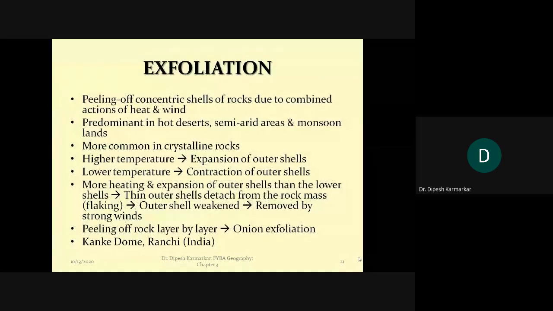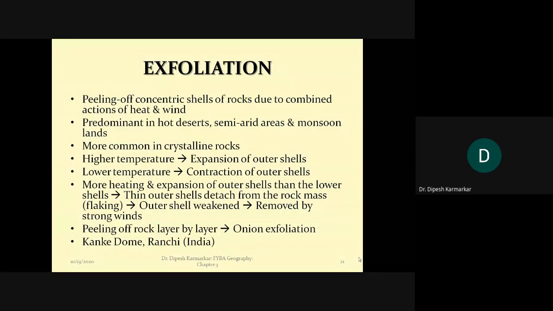So remember the difference between the three processes, otherwise you may get confused between them. I told you that block weathering and granular weathering both occur due to day and night temperature variations. But both of them are not the same as frost action, because in the first two there is no element of water. It is sheerly temperature that heats and cools the rock, leading to expansion and contraction of the rock.